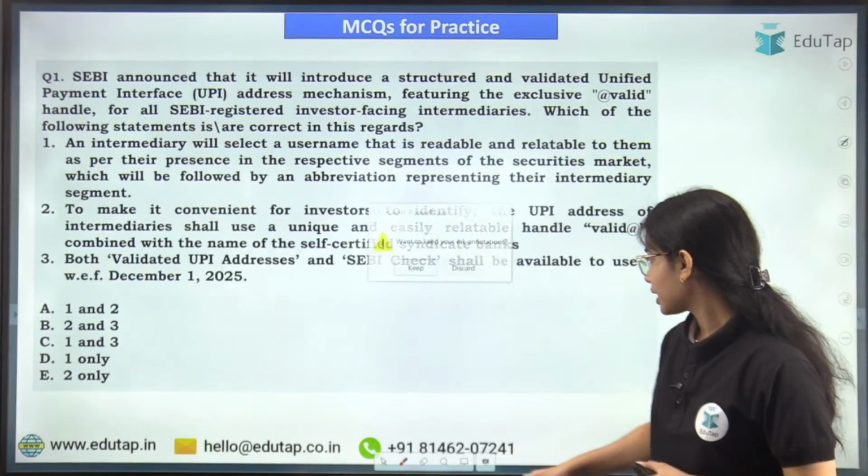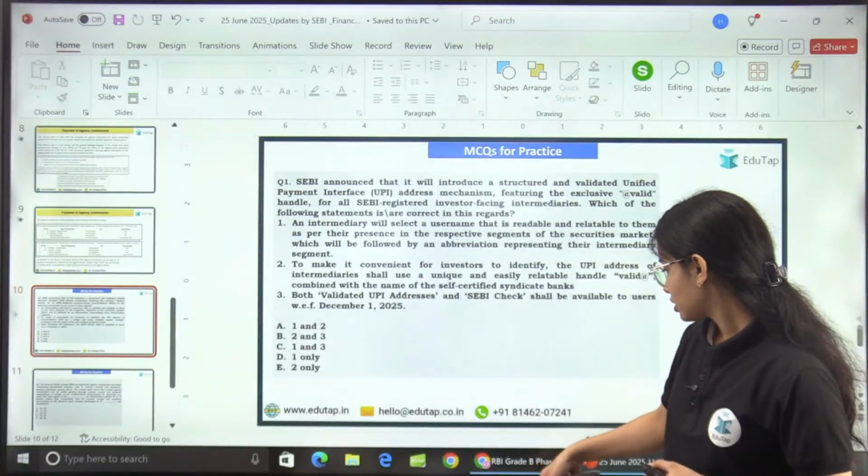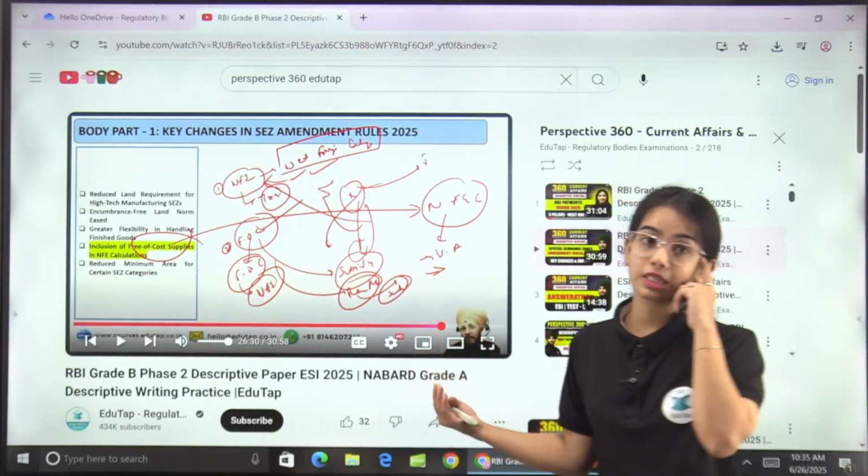this is the Perspective 360-degree series.